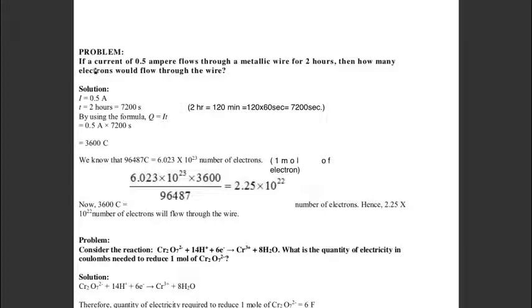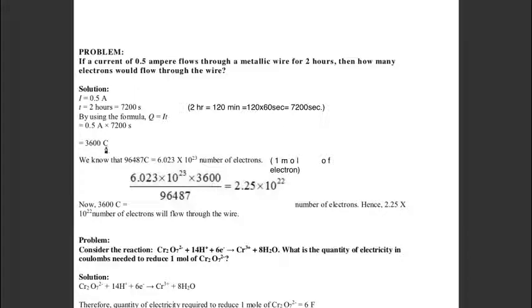First is, if a current of 0.5 ampere flows through a metallic wire for 2 hours, then how many electrons would flow through the wire? So what is given to us? Current I is 0.5 ampere, and time is 2 hours. If we convert these 2 hours into seconds, it comes out as 7200 seconds. By using the formula Q is equal to IT, we can find the charge, which is equal to 3600 coulomb.